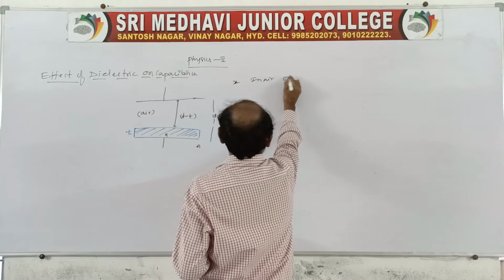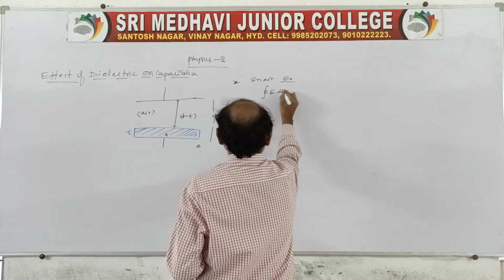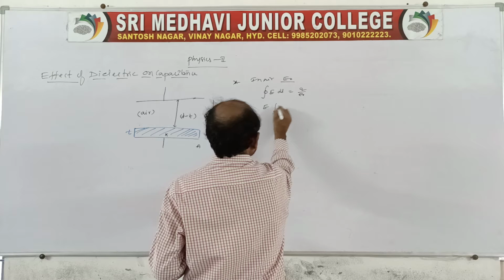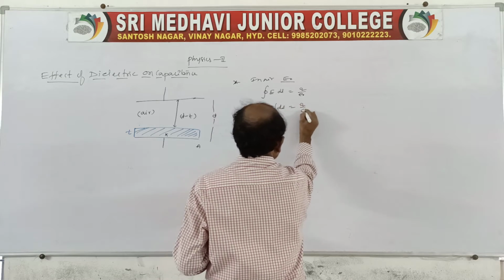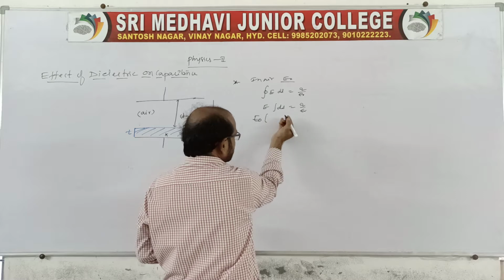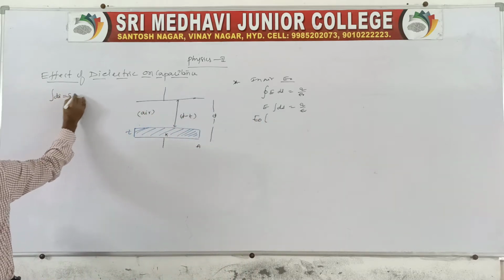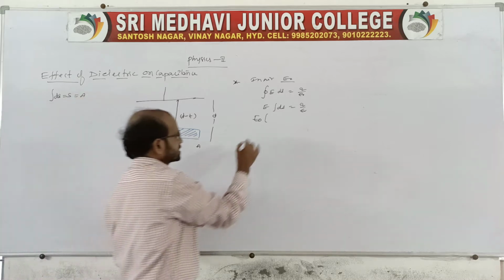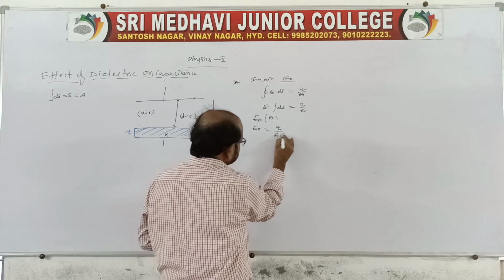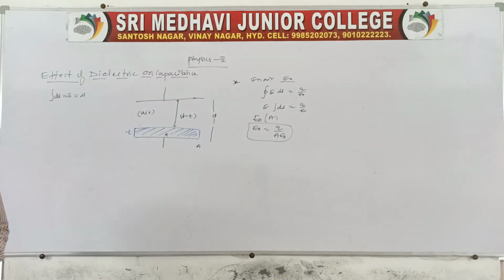The electric field intensity is E naught. Therefore, the closed integral of E dot ds is equal to q by epsilon naught. Or E times the integral of ds is q by epsilon naught. The integral of ds is nothing but S, or the area A of the plates. So E naught is equal to q by A epsilon naught, when there is air between the plates.